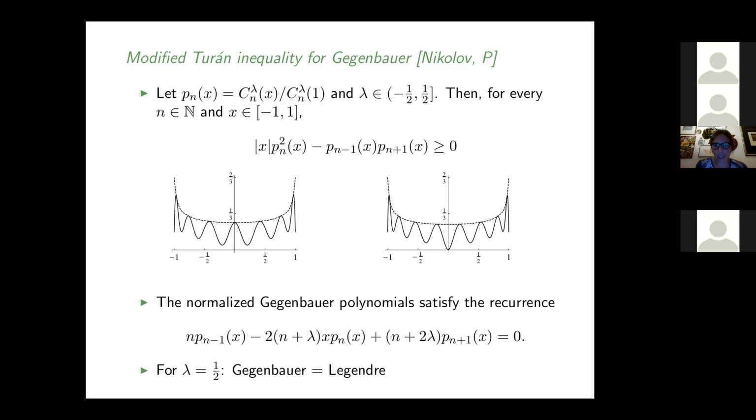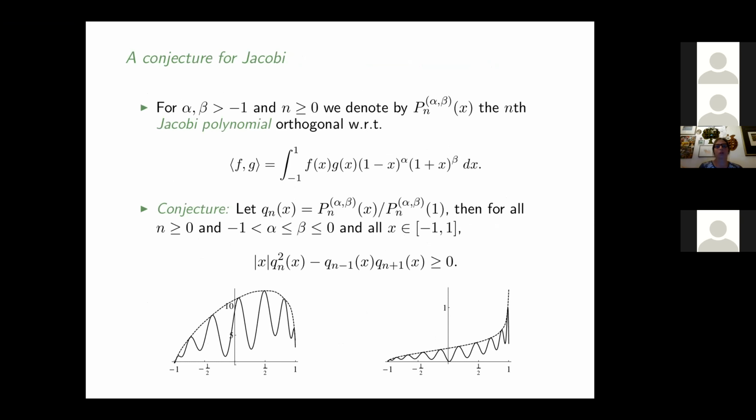If I go now to the non-symmetric case, this is the next generalization of Legendre and Gegenbauer. They are part of the Jacobi polynomials, which are orthogonal with respect to this inner product. Here we have a weight function. If alpha and beta are equal to 0, then we are back to the Legendre case.